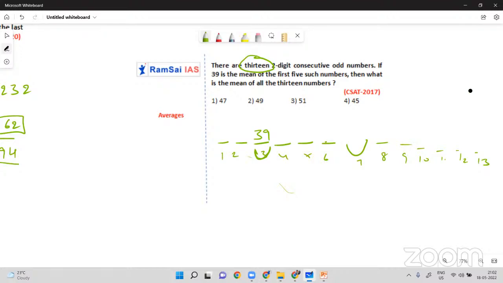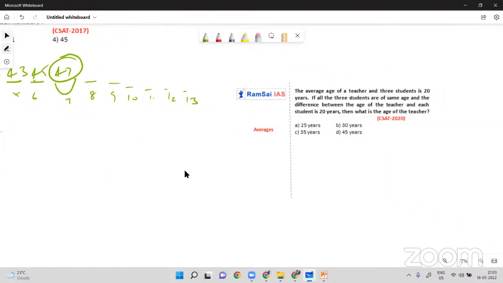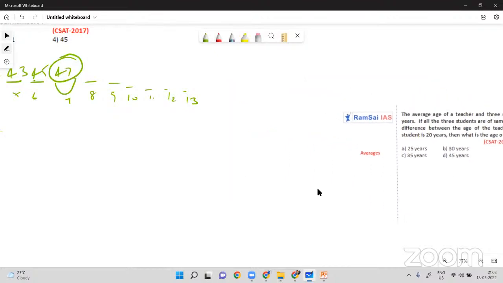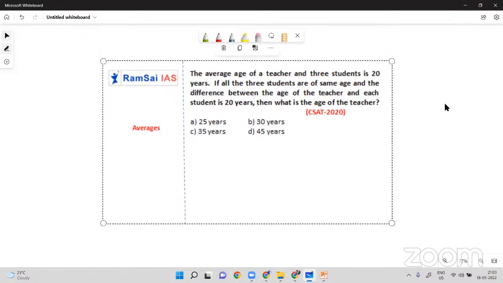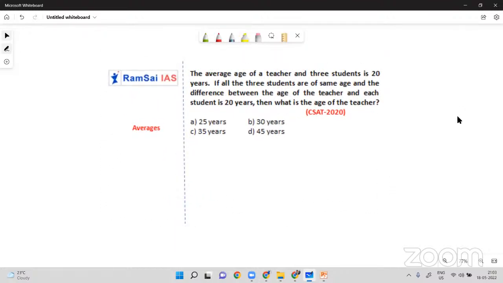So if the third number is 39, they are consecutive odd integers, so this will be 41, 43, 45, 47. 47 should be the answer. If you write it out, you will get it. And the only thing you should know is, if they are consecutive numbers, the exact middle one will be the average. Okay, so we'll solve one more, the last problem asked in 2020. Did you observe there were a total of 3 questions from 2020?